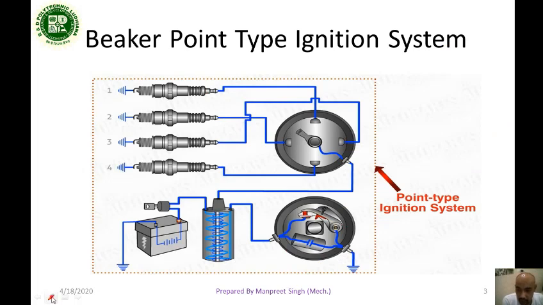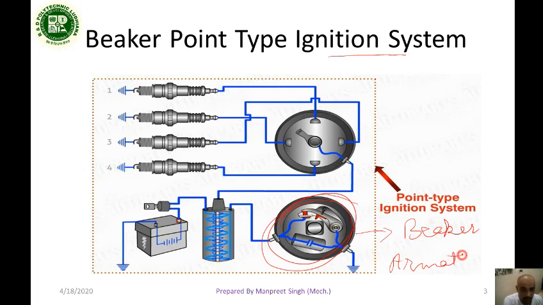This figure shows the breaker point type ignition system. The main difference between the breaker point type ignition system and the electronic type ignition system is that the breaker is replaced by the armature.